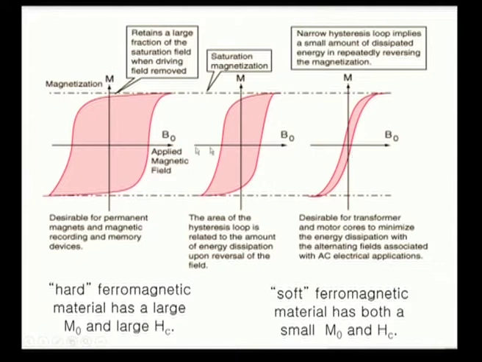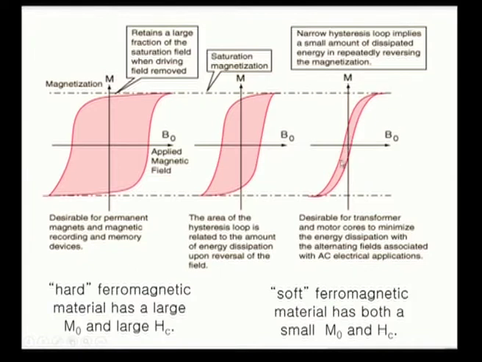This diagram gives different areas of the hysteresis curve for different materials. This hysteresis curve is very thin here, and this is for a normal ferromagnetic material, whereas this is for a strong ferromagnetic material. Here you can see the remanent magnetism changes from this weak magnetic material to strong magnetic material, and the coercive field also changes.